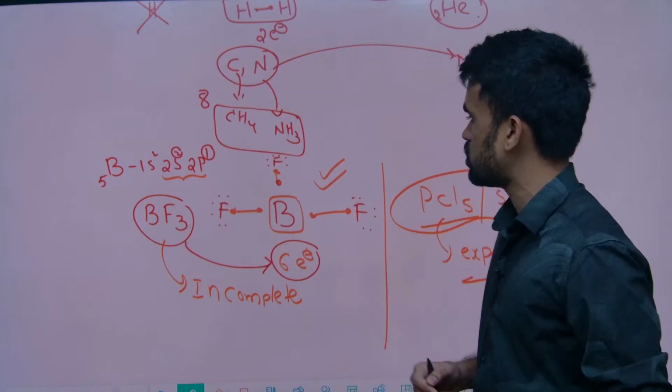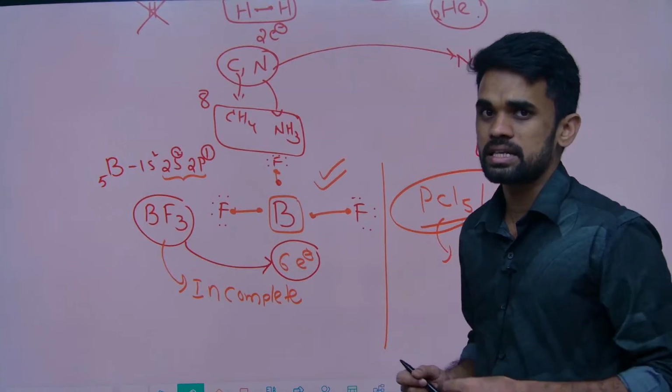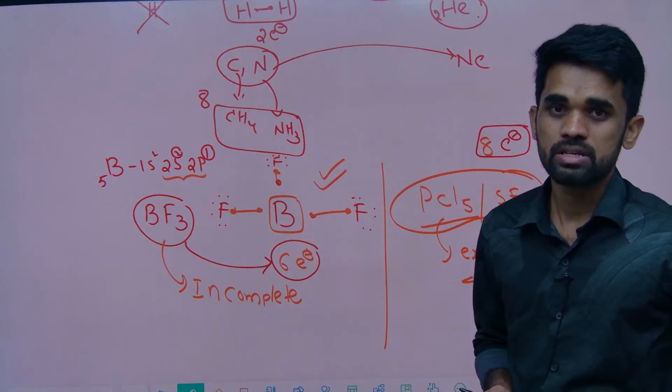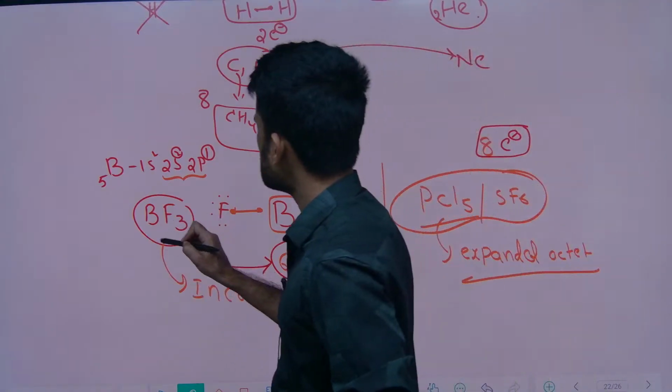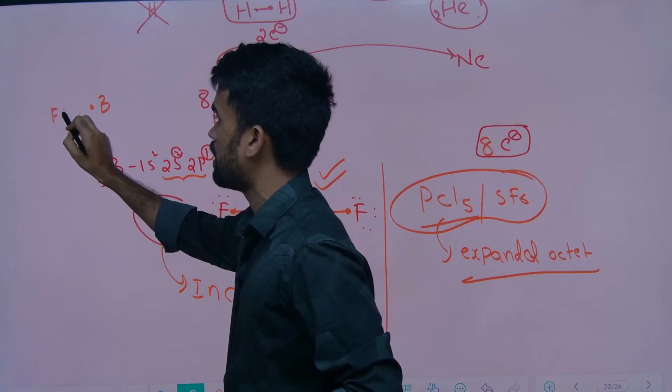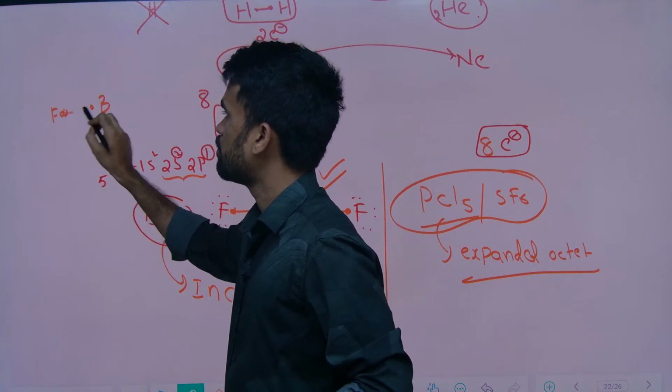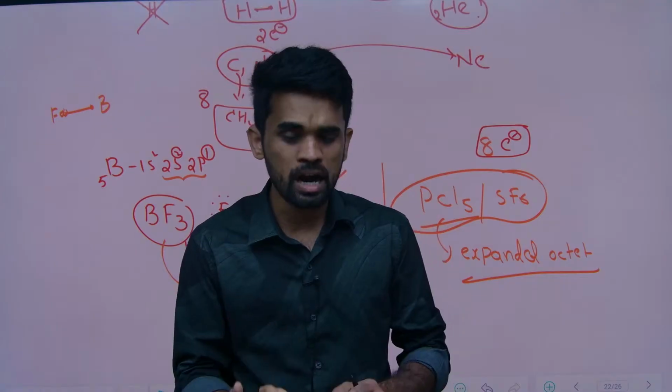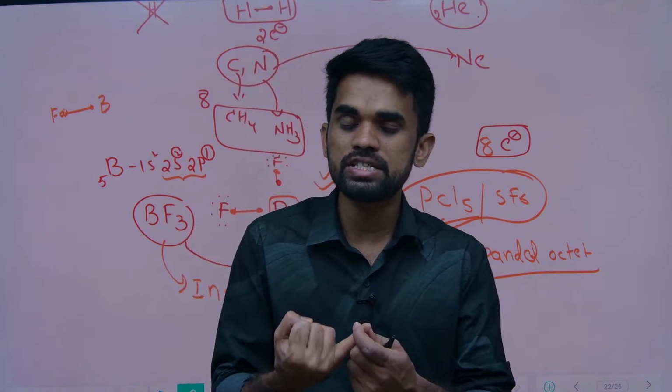The next limitation is that Lewis told us to just take an electron as a dot on one atom and one more dot on another atom to make a bond like this, but he did not explain the nature of that bond.